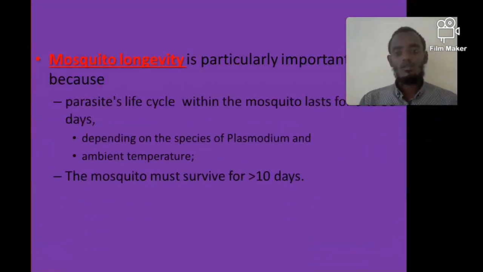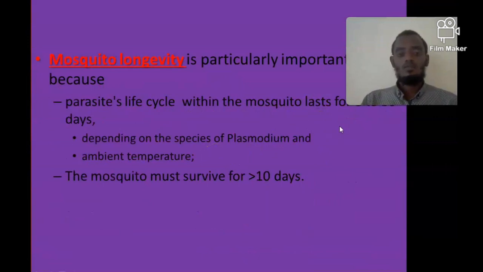From these three determinant factors, mosquito survival or longevity is particularly important, because the Plasmodium life cycle within the mosquito lasts for at least 8 to 30 days. This variation in the life cycle of the Plasmodium species depends on the type of species and also on the temperature. Some Plasmodium takes around 8 days and some takes around 30 days.